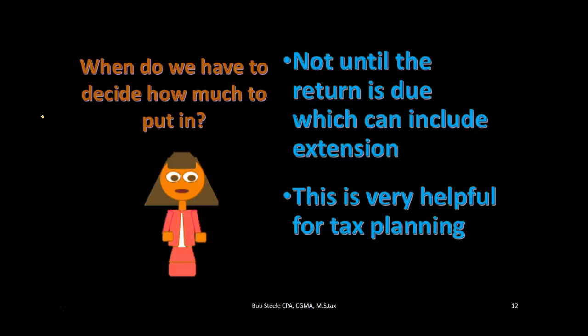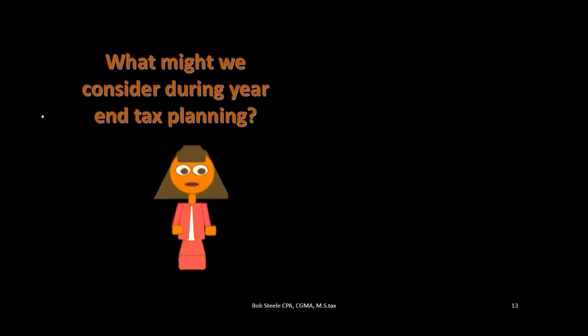This plan, you can actually put it on extension, which takes you all the way out to October and still do some tax planning. So that gives a lot of leeway to decide how much you want to put in, do the tax planning, decide the rate, which you can change from year to year, and figure that out all the way through October following the close of the year in December. So that's a pretty big benefit.